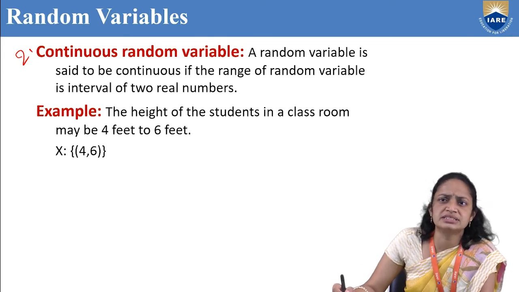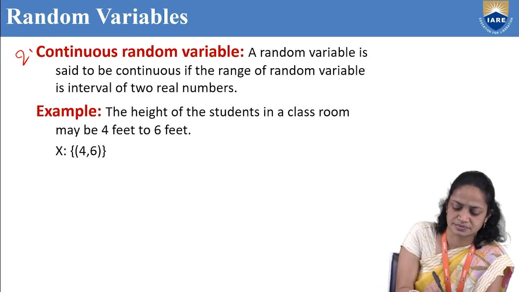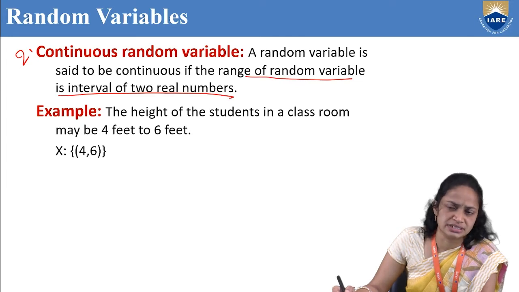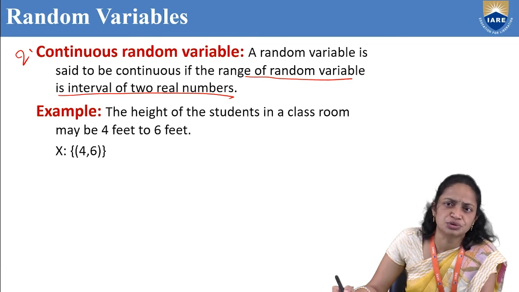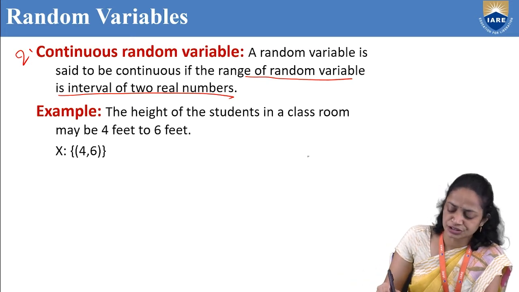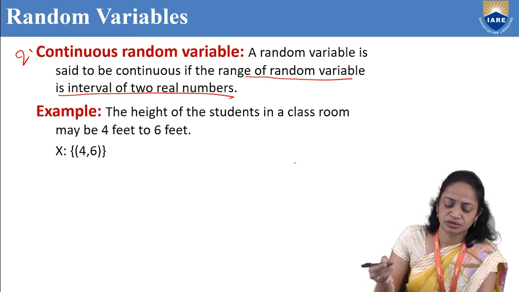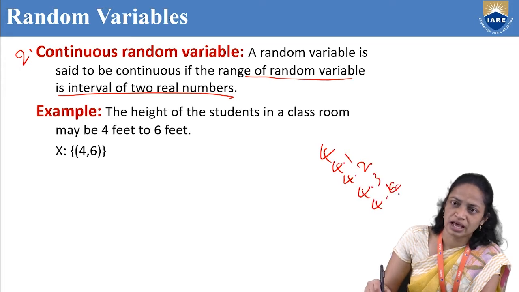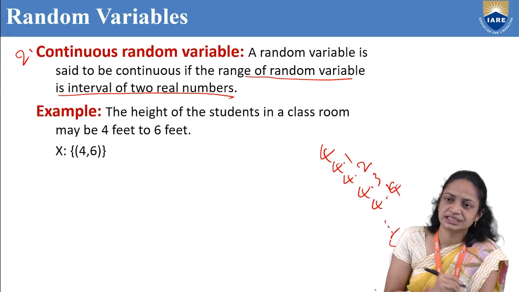Okay. Next, second one is continuous random variable. A random variable is said to be continuous if the range of the random variable is an interval of 2 real numbers. Example: the height of students in a classroom may be 4 feet to 6 feet. In a classroom, many students are there, but their heights are 4 feet, 4.1, 4.2, 4.3, 4.4, like that, 5 feet up to 6 feet.